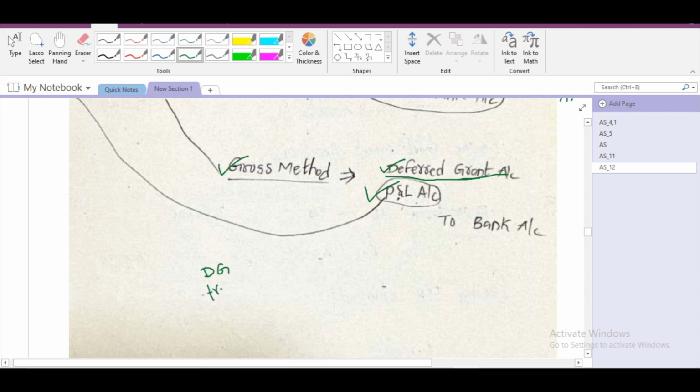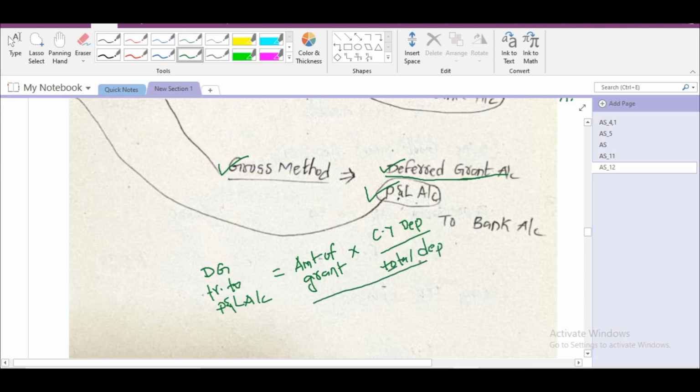Deferred grant transfer to P&L account is amount of grant times current year depreciation divided by total depreciation. This is the formula to transfer deferred grant value to P&L account every year in the proportion of depreciation.